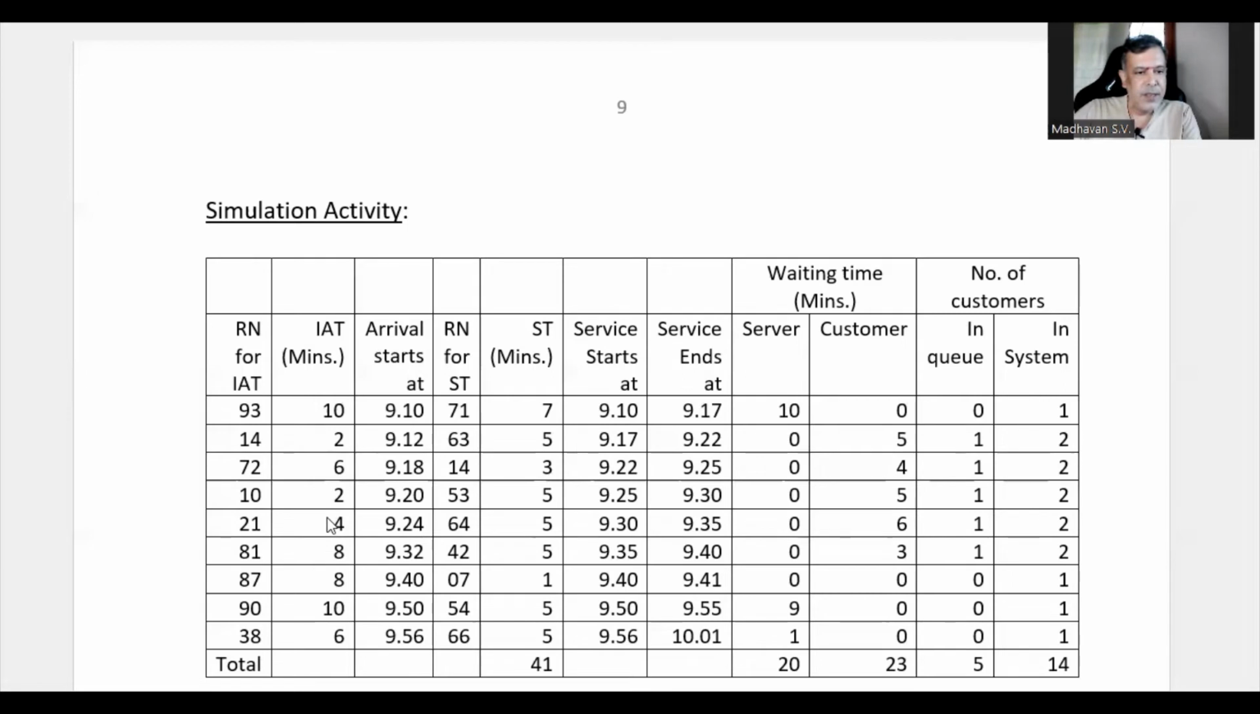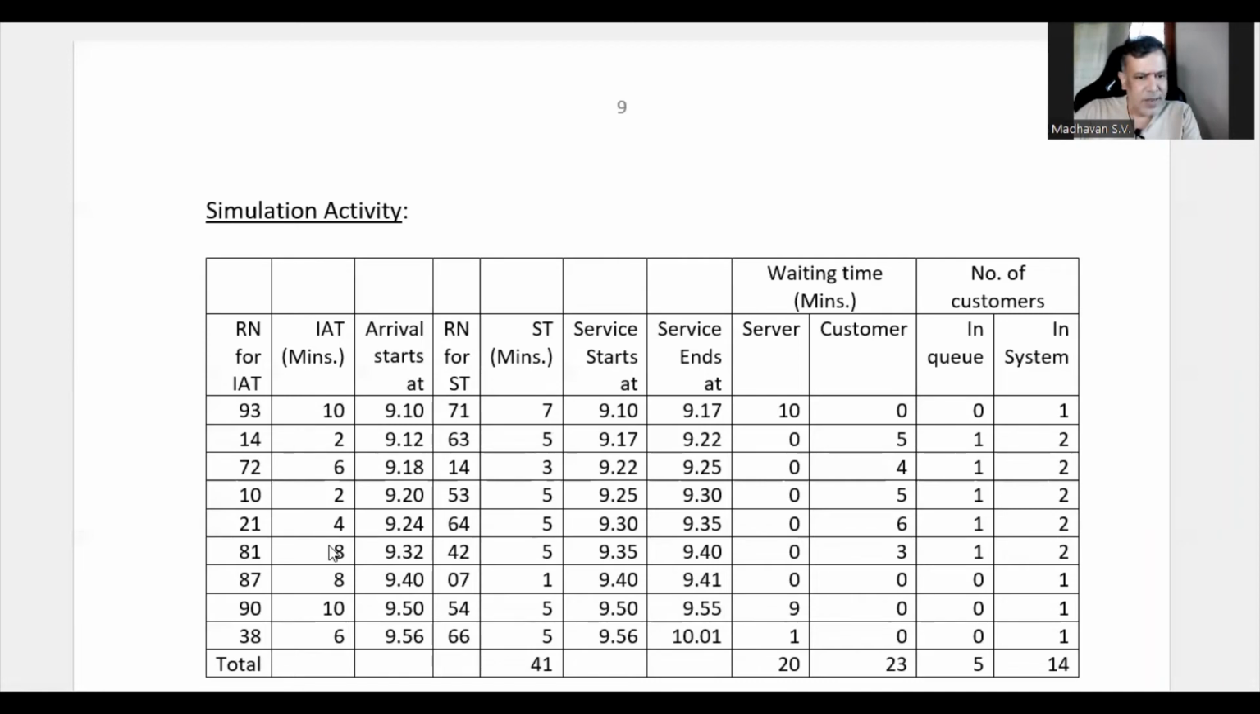The next customer is arriving after 4 minutes, which means 9:20 plus 4, so the arrival happened at 9:24. Then the previous customer's service ends at 9:30, and it is going to take 5 minutes for the next customer to get service, so it is 9:35. The server is busy, so no waiting time for the server. Whereas the customer is going to wait between 9:24 and 9:30. That means this customer is waiting 6 minutes. Since he is waiting, he is in the queue and one customer is already getting service. That means 2 customers are in the system during that particular period.